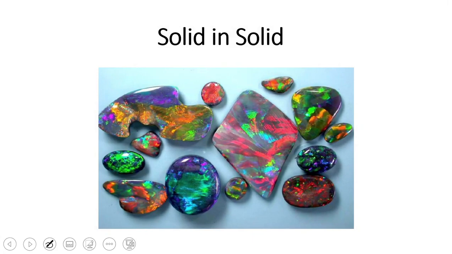Solid in solid. When different types of solids mix up together, they form solid in solid solutions, such as opals, the colored stones, and also alloys such as brass and bronze, that are made up of different types of elements combined together. So we can make different types of solution, we just have to focus on its homogeneity. If we can make a homogeneous mixture, we will call that a solution. No matter if it is a gas, a solid or a liquid, we can make a solution.